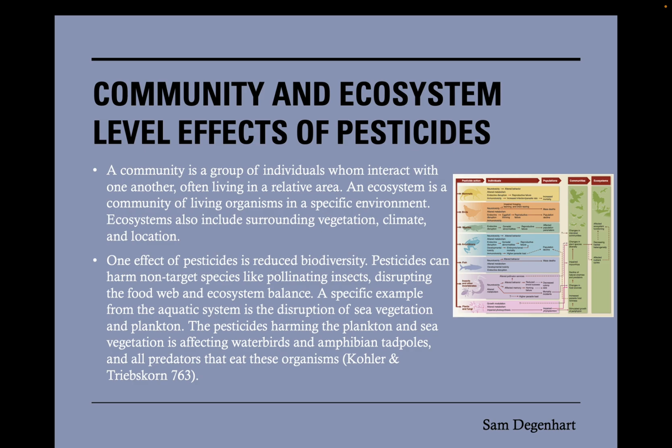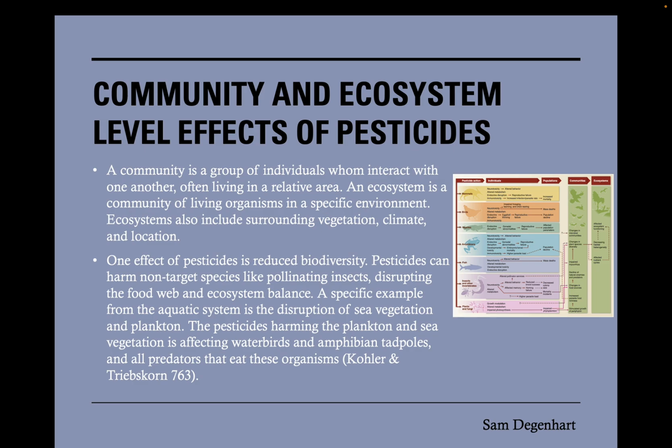A community is a group of individuals who interact with one another, often living in a relative area. An ecosystem is a community of living organisms in a specific environment. Ecosystems also include surrounding vegetation, climate, and location.